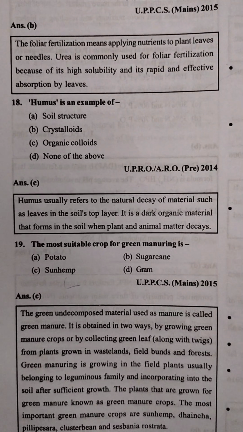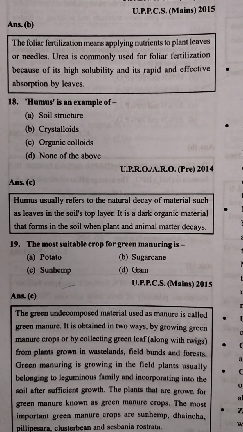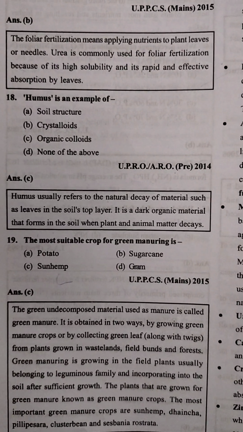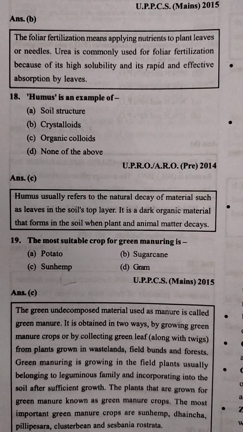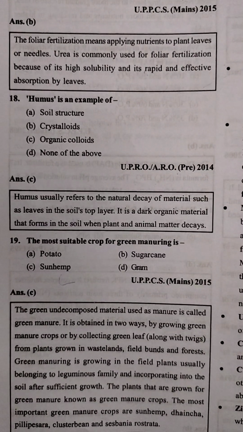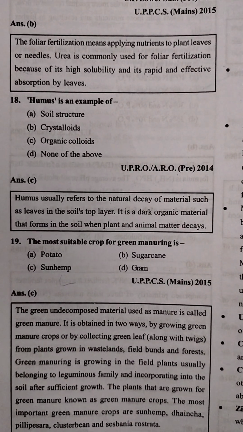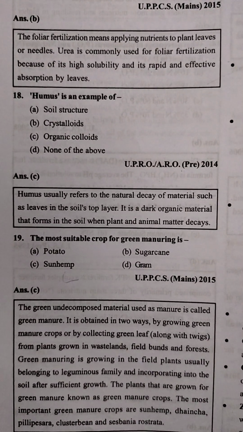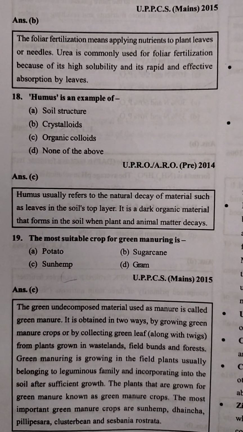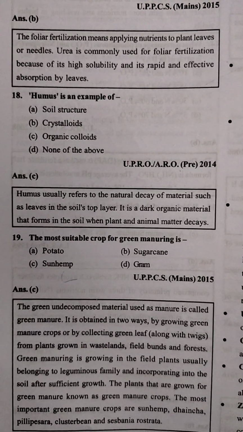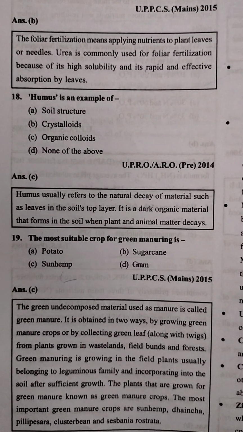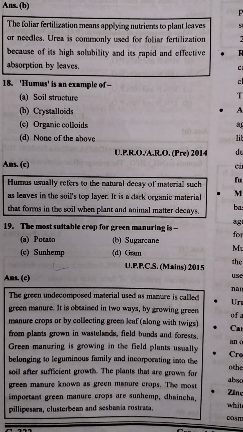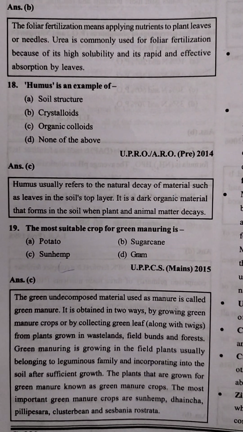Green manuring is growing in the field plants usually belonging to the leguminous family and incorporating them into the soil after sufficient growth. The plants that are grown for green manure are known as green manure crops. The most important green manure crops are sun hemp, daincha, Phillipesara, cluster bean and Sesbania rostrata. All these are green manure crops.